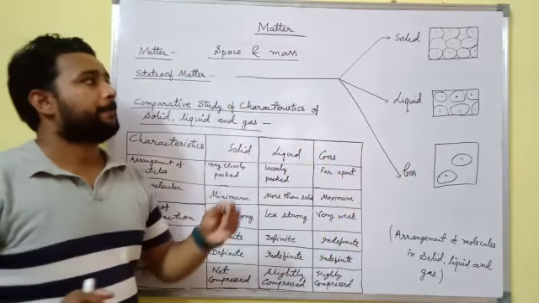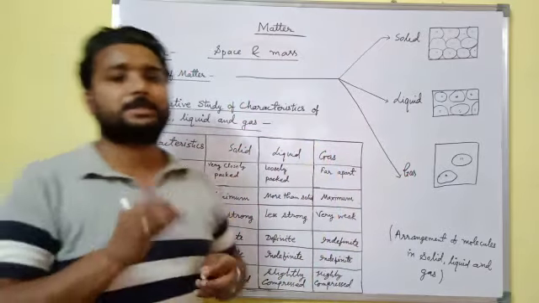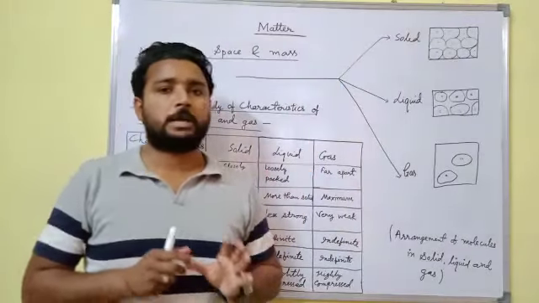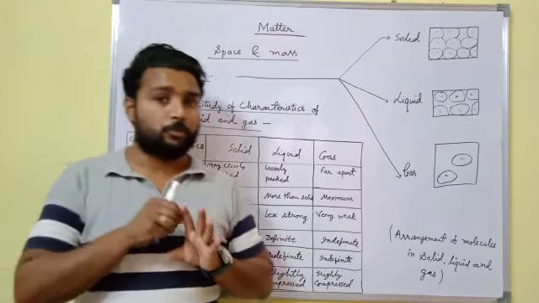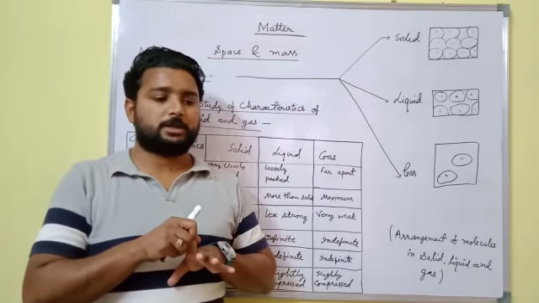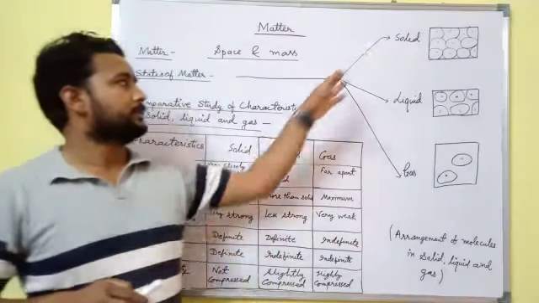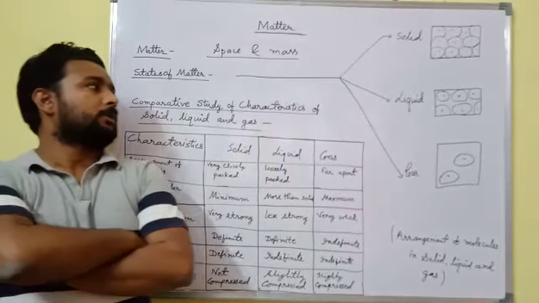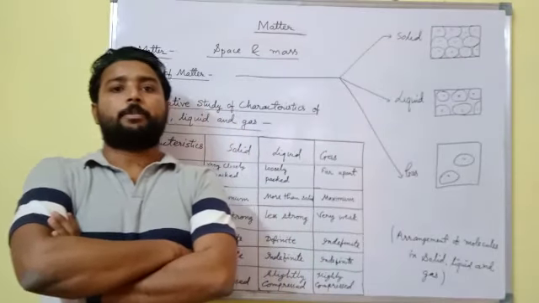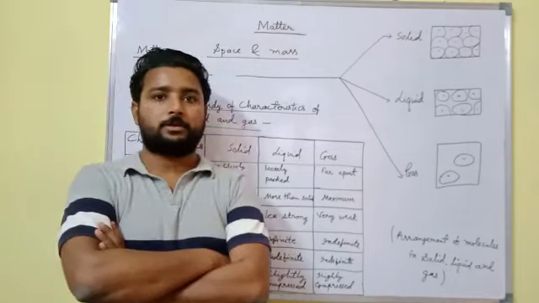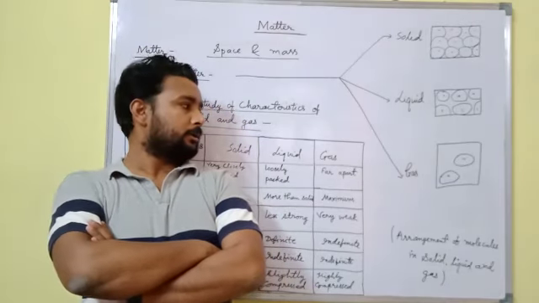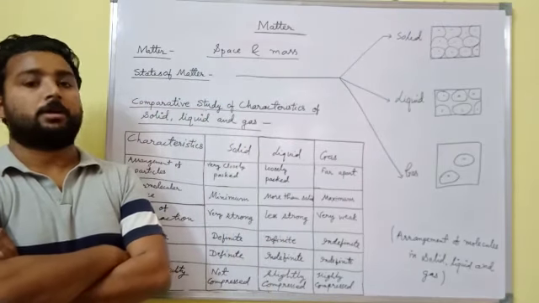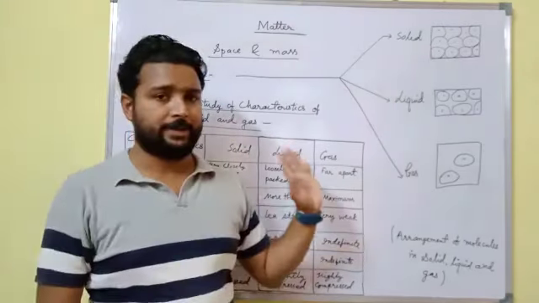Now we will discuss examples of solid, liquid, and gas. In case of solid, ice, wood, most of metals are all examples of solid. In case of liquid, water, milk, vegetable oils are all examples of liquid. And hydrogen, helium, nitrogen, oxygen are all examples of gas.